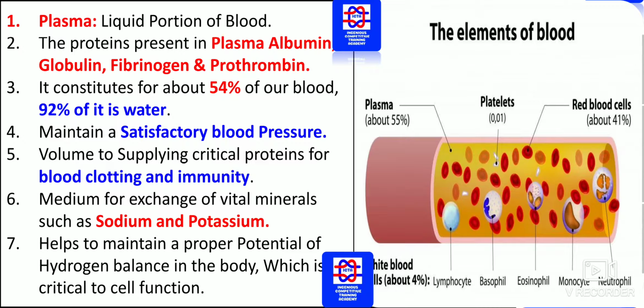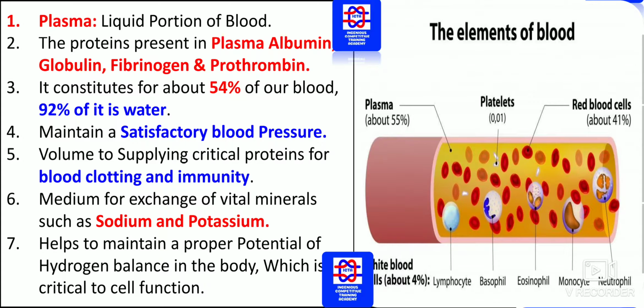Volume, supplying critical proteins for blood clotting and immunity. A medium for exchange of vital minerals such as sodium and potassium.